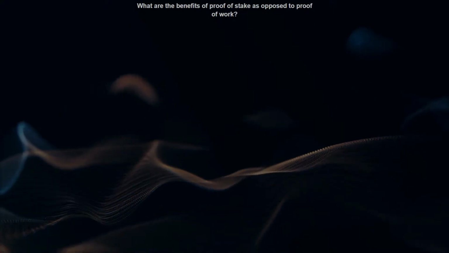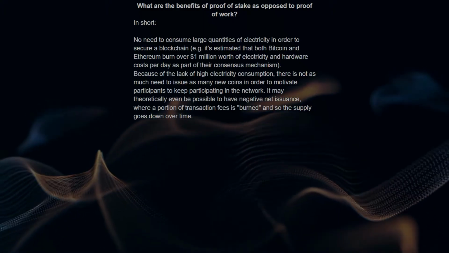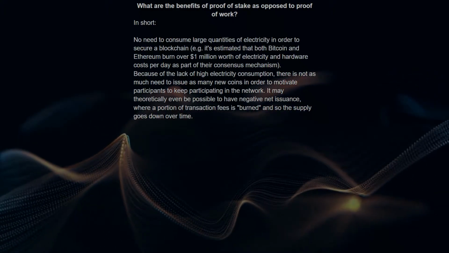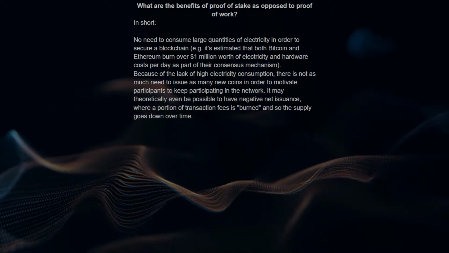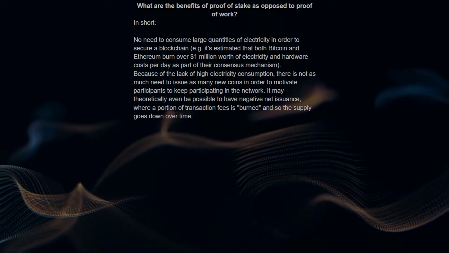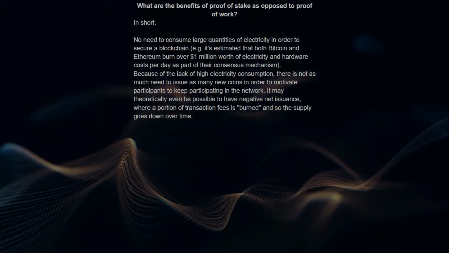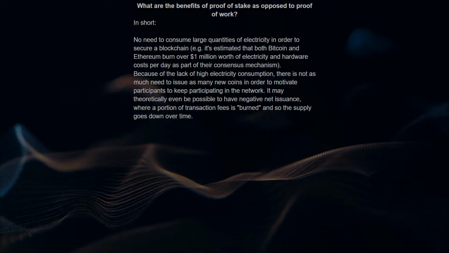What are the benefits of proof of stake as opposed to proof of work? In short, no need to consume large quantities of electricity in order to secure a blockchain. For example, it's estimated that both Bitcoin and Ethereum burn over $1 million worth of electricity and hardware costs per day as part of their consensus mechanism.